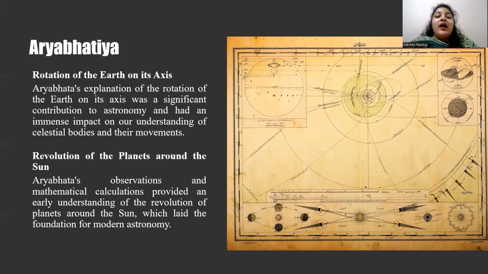Some key points about Aryabhata's heliocentric model include: he proposed that the sun is at the center of the solar system. He described the planets' orbits around the sun. He correctly placed the planets in their order from the sun, and his work on the heliocentric model was revolutionary for his time. His ideas influenced later astronomers such as Copernicus and Kepler.